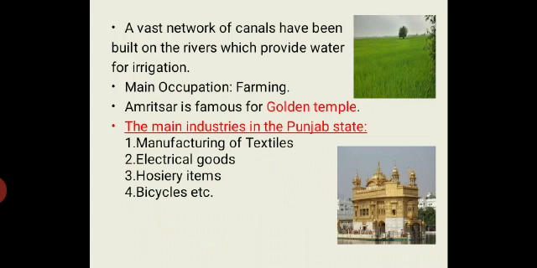There is a vast network of canals in the state which provide water for irrigation. So the main occupation of people is farming, and there are many important cities of Punjab like Ludhiana, Patiala, Ambala, Bhatinda, etc. But Amritsar is famous for Golden Temple. The main industries in the Punjab state are manufacturing of textiles, electrical goods, hosiery items and bicycles industries.